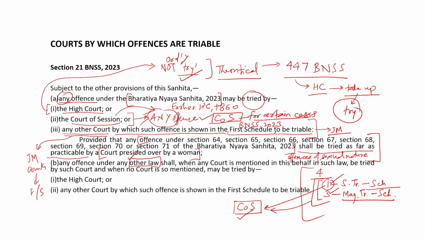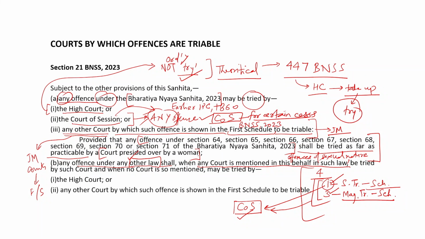Section 21B says that any offence under any other law. 21A was for offences under BNS 2023, and 21B is for offences under any other law, and it says that they may be tried by any court which is mentioned in this behalf by such law.